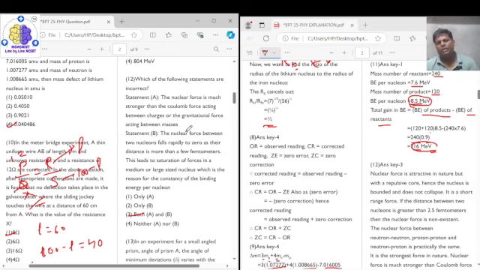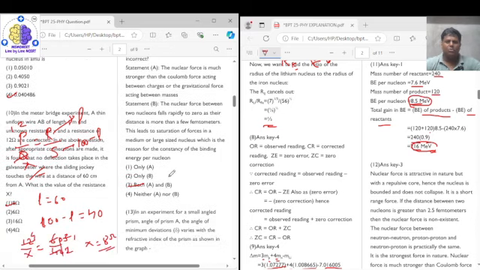The second statement says that the nuclear force between two nucleons falls rapidly to zero as their distance is more than a few femtometers. This leads to the saturation of the force in a medium or large size nucleus, which is the reason for the consistency. This is also true, right? So the correct answer for question number 12 is option 3.